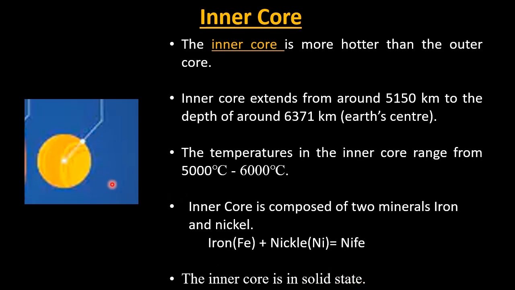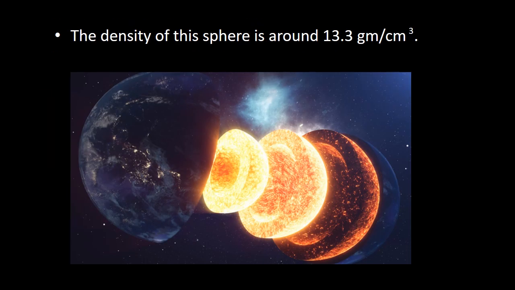So students, as the material in this layer is under extreme pressure, the inner core is in solid state, and therefore the temperature here is almost equivalent to the surface temperature of the sun, which means the temperature of the inner core and the temperature of the surface of the sun are equal. So you can imagine the heat, the temperature which this inner core has. The density of this sphere is around 13.3 gram per centimeter cube.